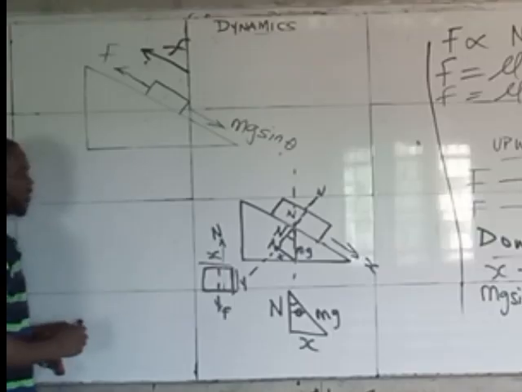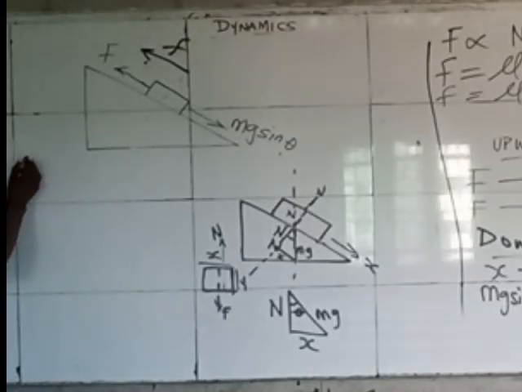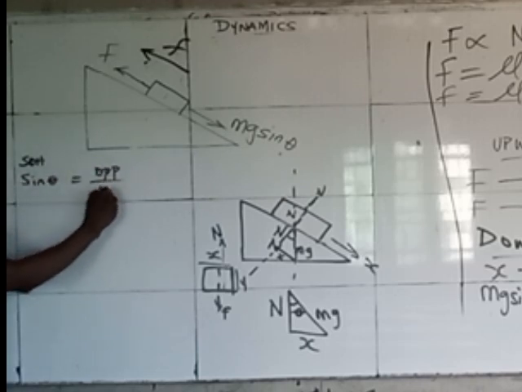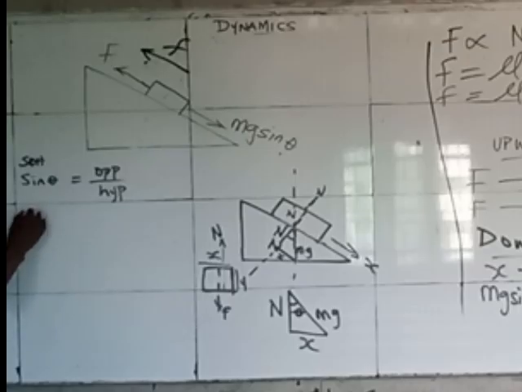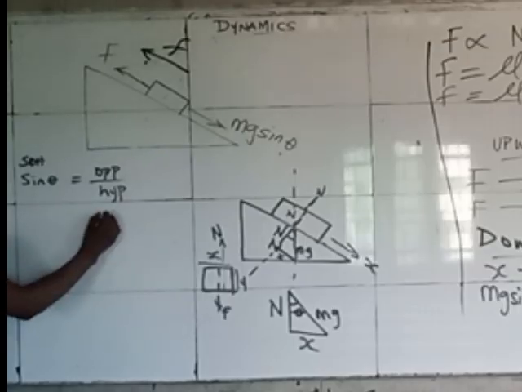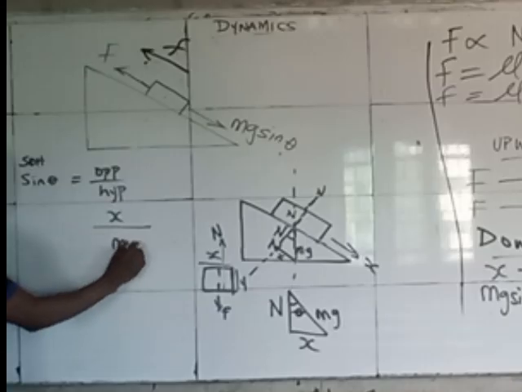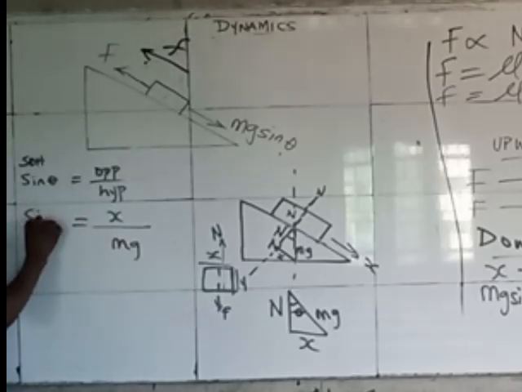So if that be the case, we'll now go back to our secondary school drawing board. Sine theta equals opposite over hypotenuse. And what is the opposite here? It is x, the part facing the angle. The hypotenuse is mg. So x over mg equals sine theta.